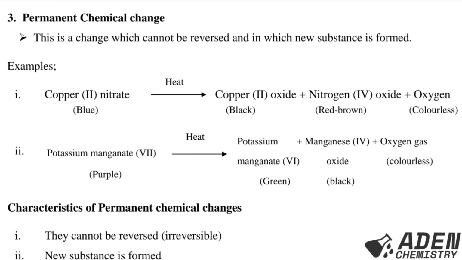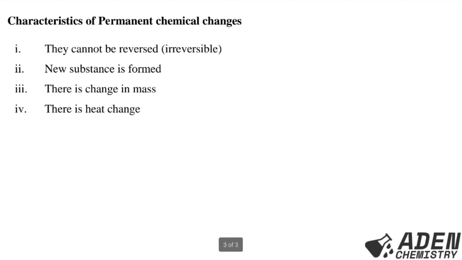So what are the characteristics of permanent chemical change? One of the characteristics is that they cannot be reversed. So the change cannot be reversed, it is irreversible. The second, a new substance is formed. Third, there is a change in mass. Then lastly, there is a heat change.